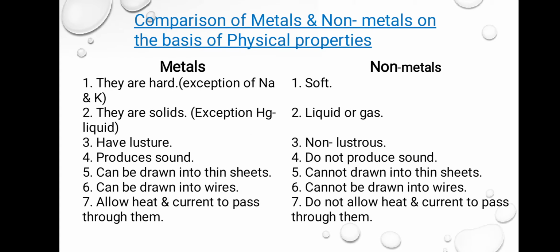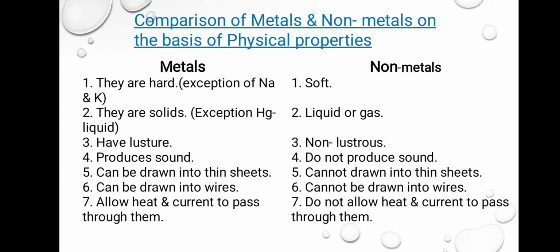Now there is a comparison between metals and non-metals on the basis of physical properties. Metals are hard, non-metals are soft, but two metals like sodium and potassium, they are soft. Metals are solid, but mercury, that is Hg, is liquid. Non-metals are either liquid or in the gaseous form.